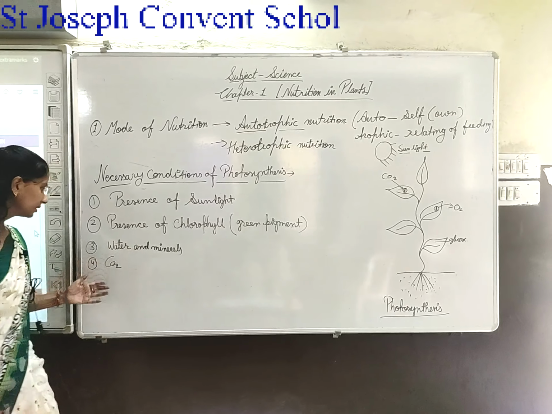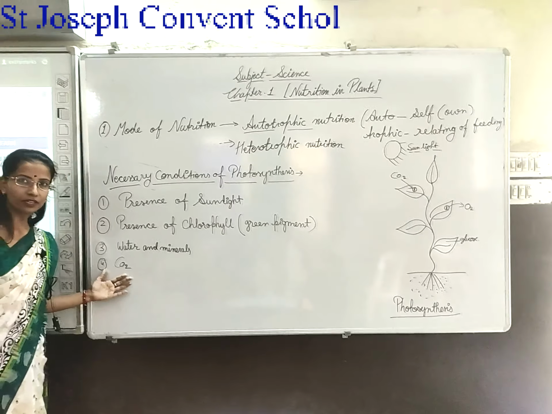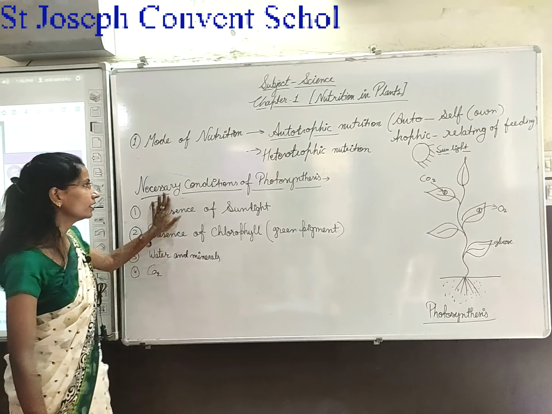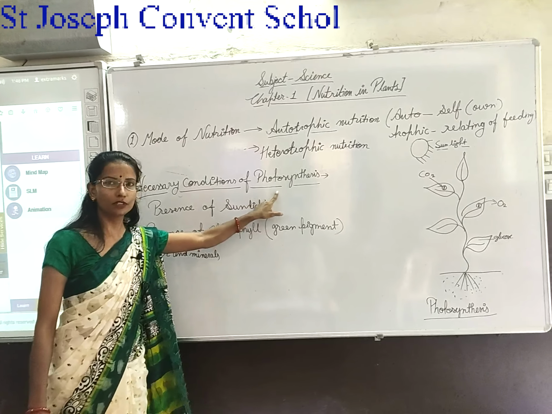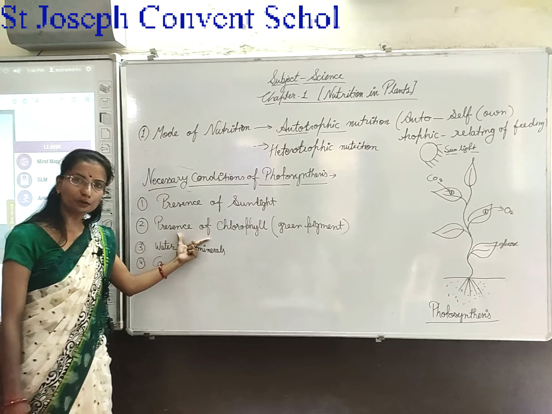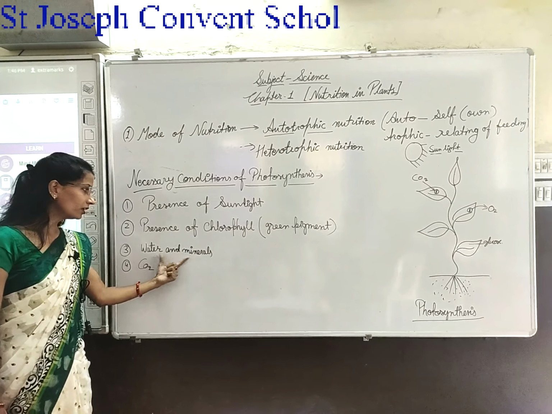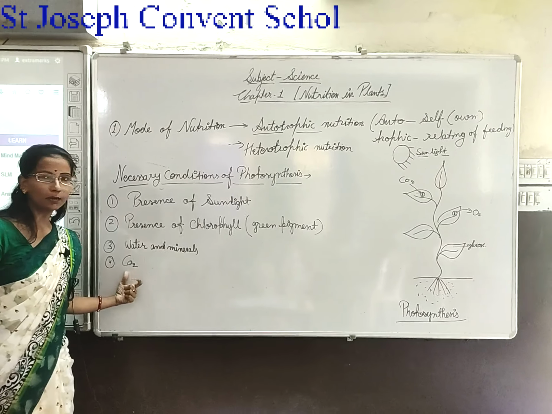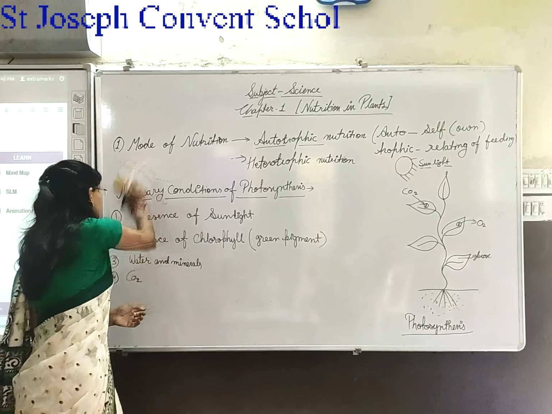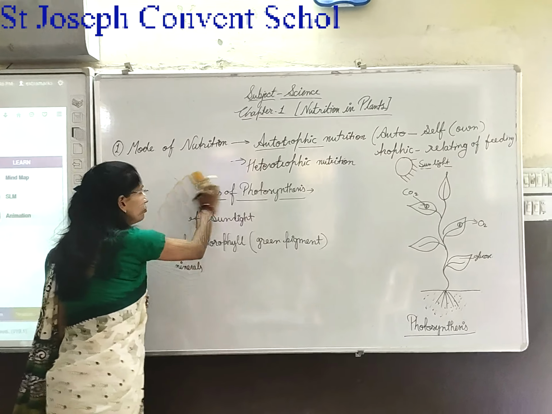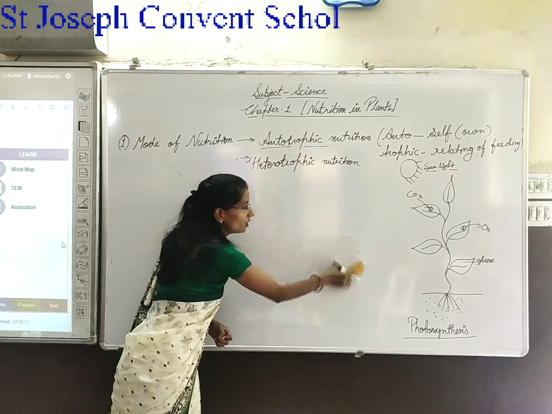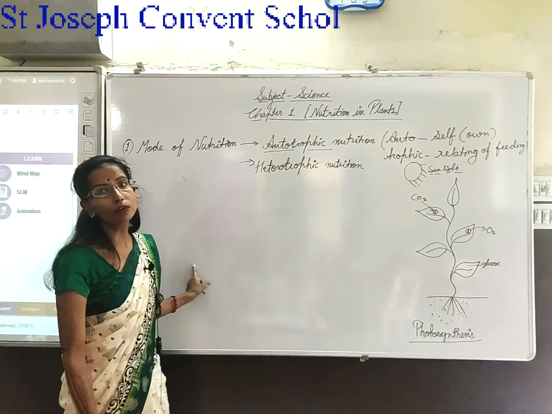Next one is CO2, carbon dioxide. So the four conditions are necessary for photosynthesis. First one is presence of sunlight, presence of chlorophyll, presence of water, minerals and the carbon dioxide. Clear? After that, photosynthesis is a unique process in which the solar energy is converted into chemical energy.